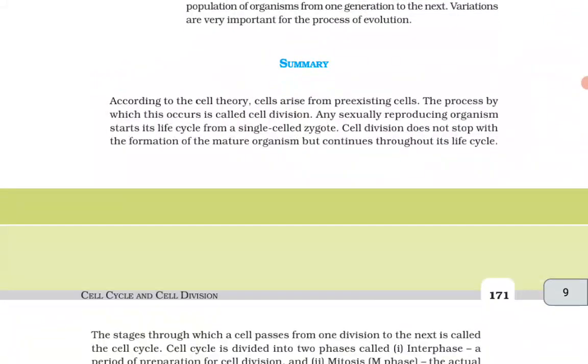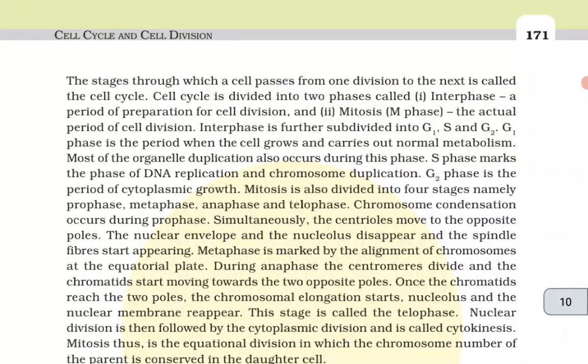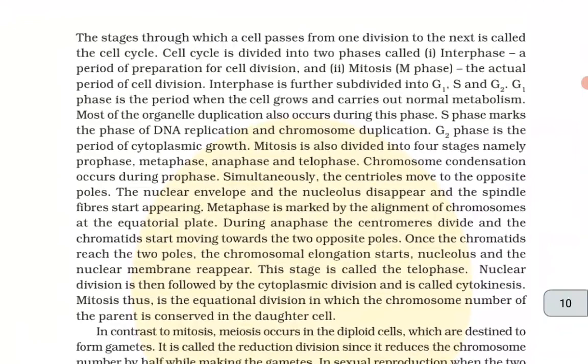Summary. According to the cell theory, cells arise from pre-existing cells. The process by which this occurs is called cell division. Any sexually reproducing organism starts its life cycle from a single cell zygote. Cell division does not stop with the formation of the mature organism but continues throughout its life cycle. The stages through which a cell passes from one division to the next are called the cell cycle.